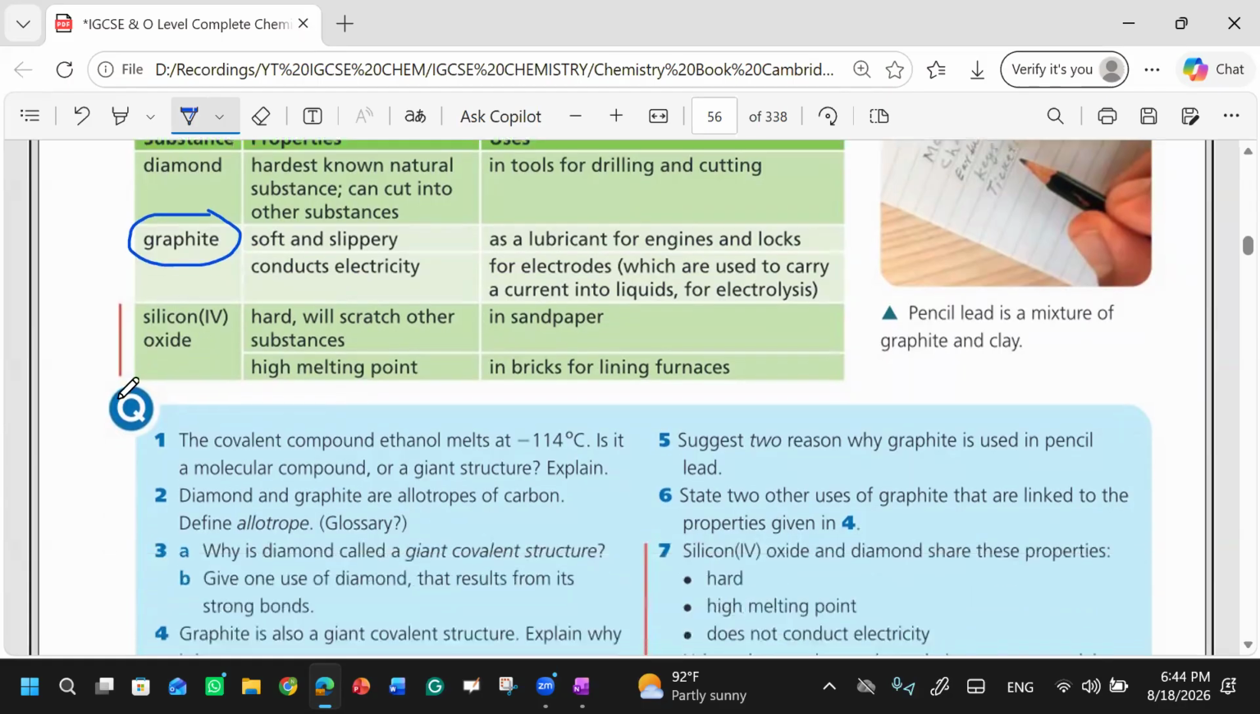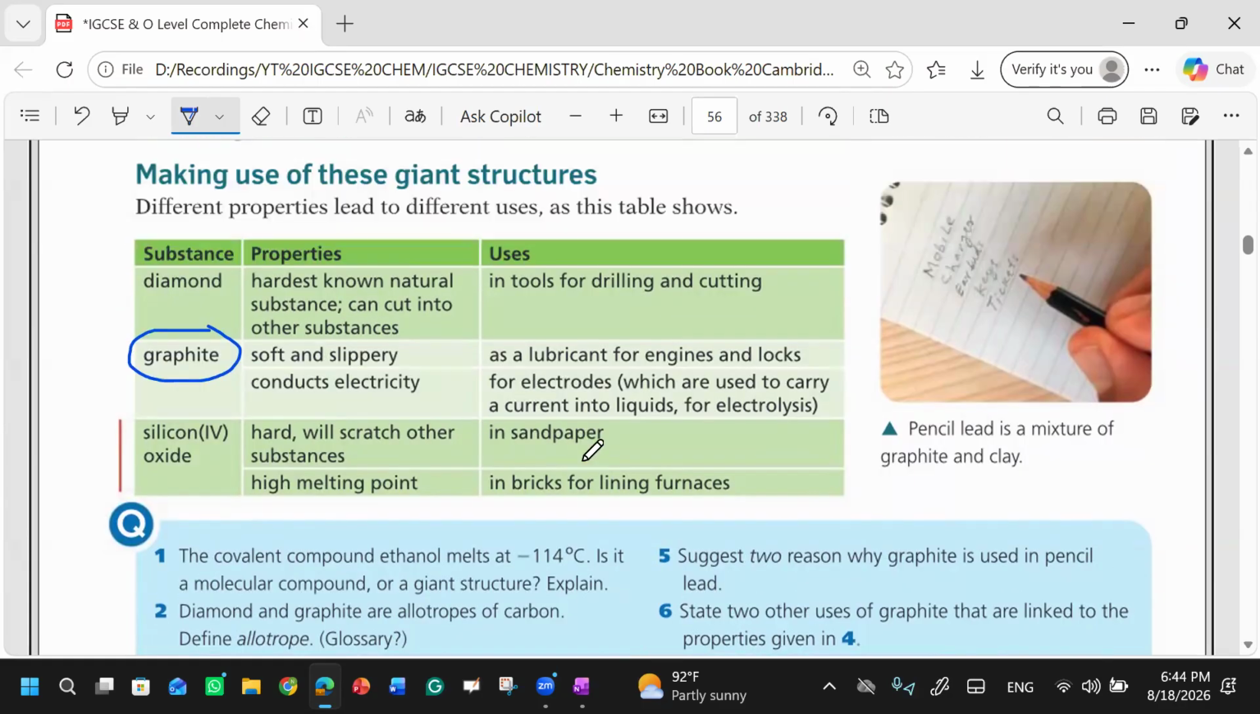Those are known as electrodes. Then silicon dioxide. We use it in sandpaper. You know about sandpapers? Okay. So this is hard. It can scratch other substances, right? And it has a very high melting point. So we use it in bricks for lining furnaces. That sand we use in bricks for lining furnaces. We make walls by combining bricks. So how do you combine bricks? By applying sand, right? By making different compositions of the sand.